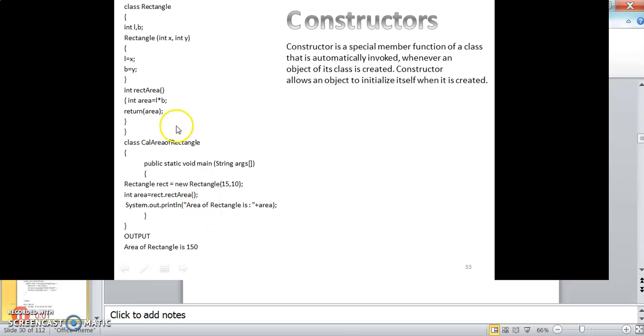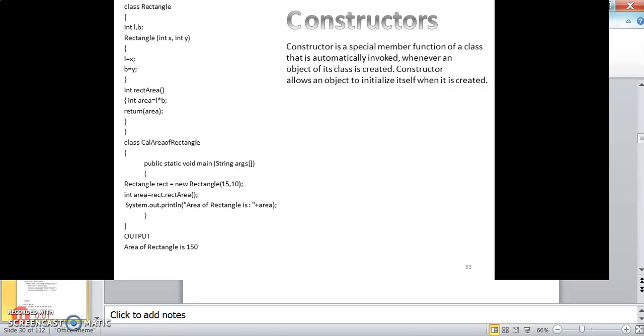Earlier it was not possible, but with the help of the constructor, now we are able to access the function using the object. The function will have the values of L and B. In the earlier case, we didn't access it because the function would not have the values of L and B. That's why we computed it inside the main function itself. But in the case of the constructor, since we have initialized the values, L and B will automatically have the values 15 and 10, and it will compute the area, and then it will return the value: area of rectangle is 150.